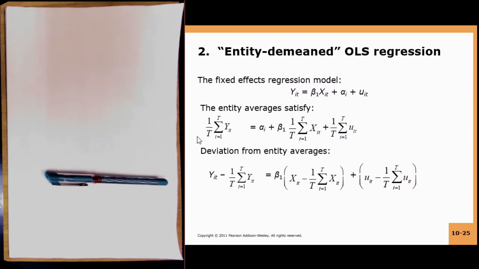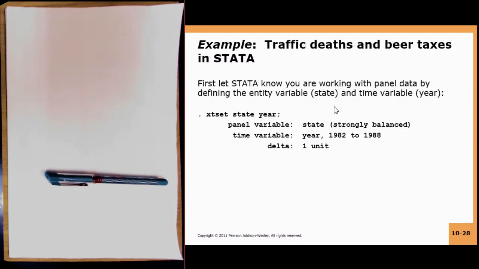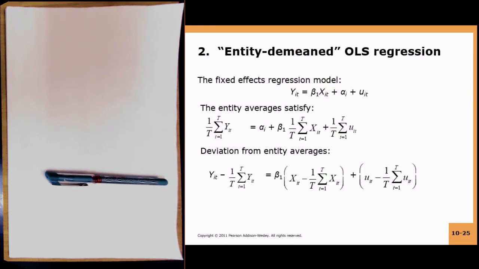It will not change anything if you sum over time and divide the whole thing by T. Then this is what your equation will look like.